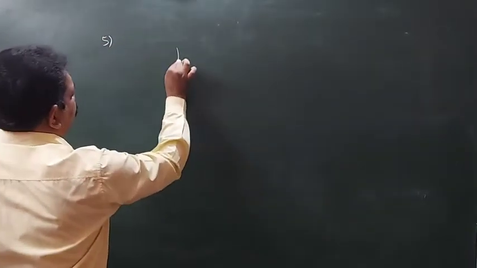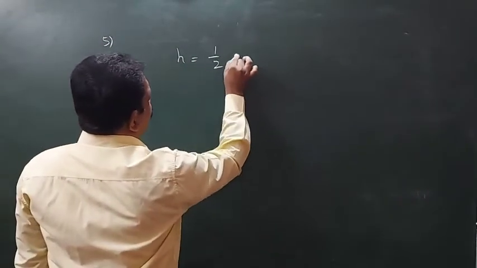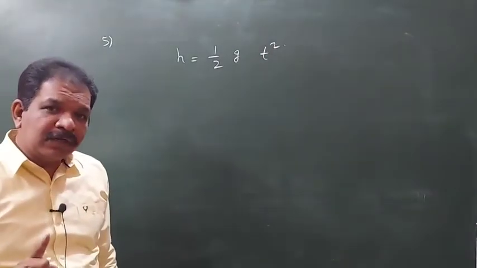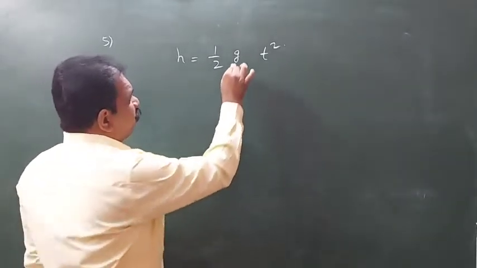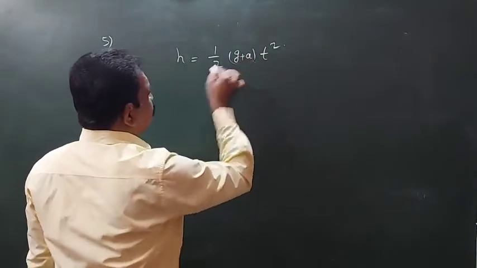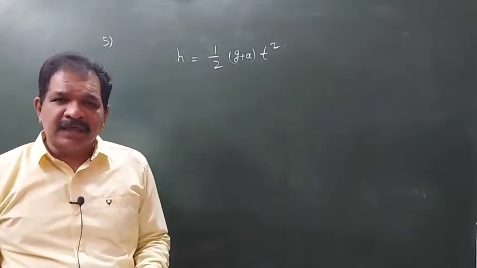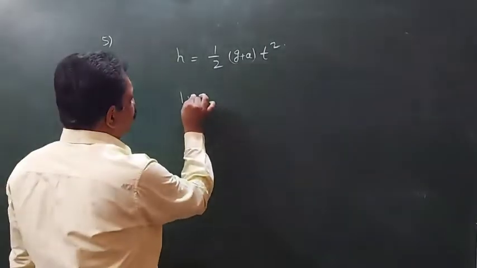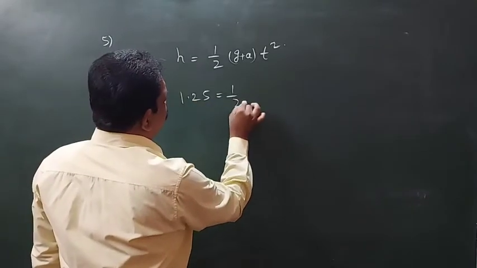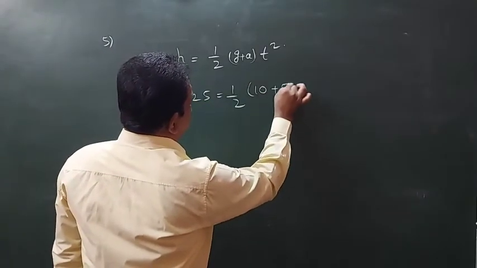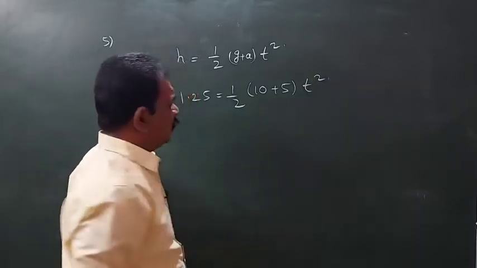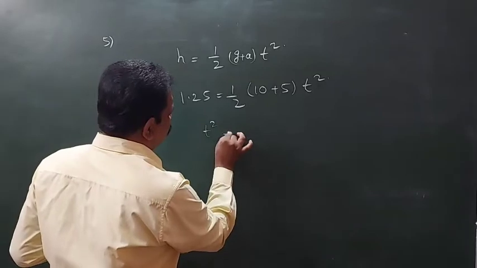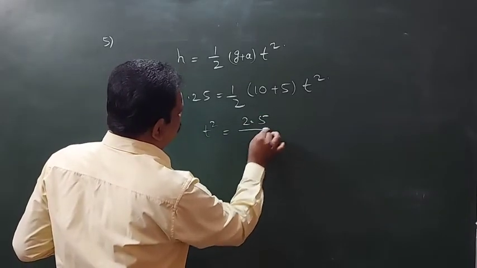Actually, for a freely falling body, h = 1 by 2 gt square. This is the formula. But the lift is going upward, so net acceleration will be g plus a, we have to take. H value 1.25 equals 1 by 2, g is 10, a is 5, times t square. So t square is equal to 2.5 by 50.